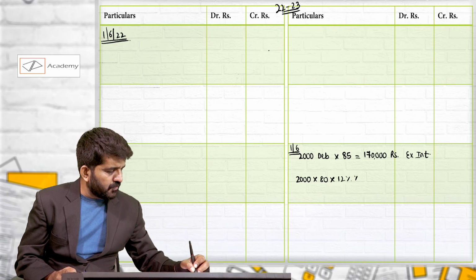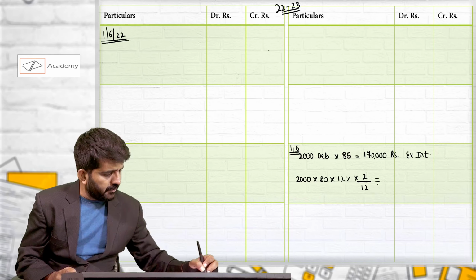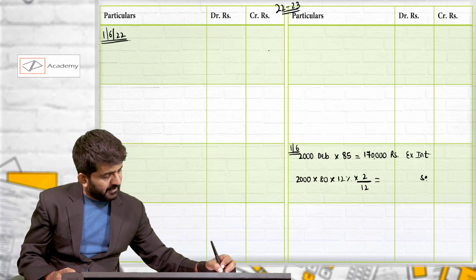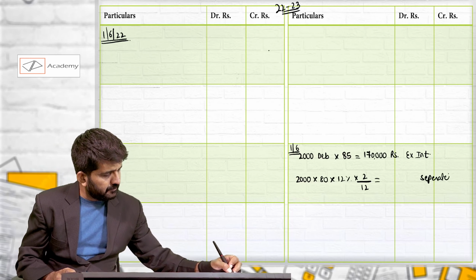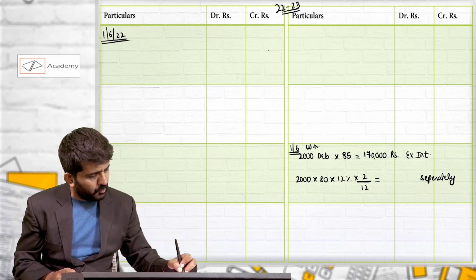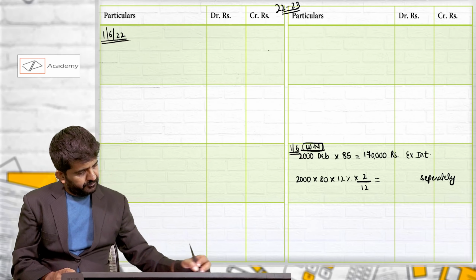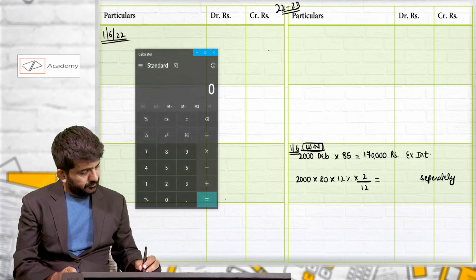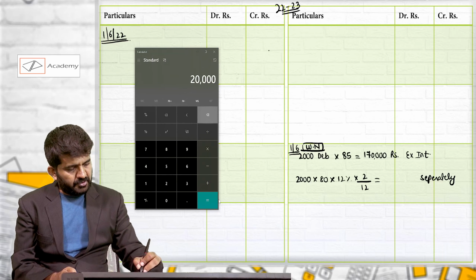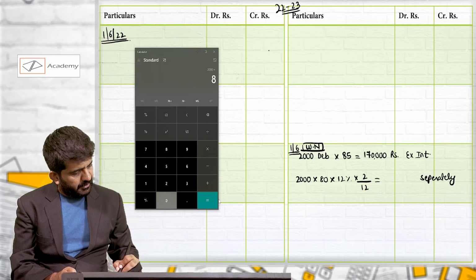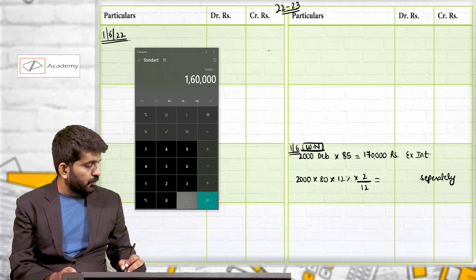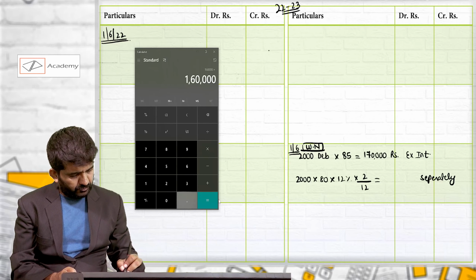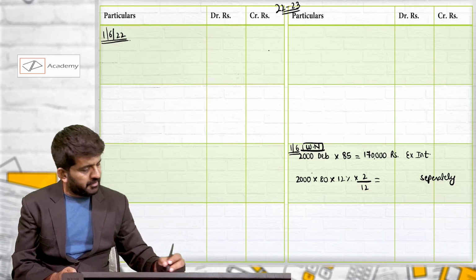He will ask for 2 months interest. That will be paid separately. This is just a working note which I have done, which will be 2000 into 80 into 2%, which is 3,200.